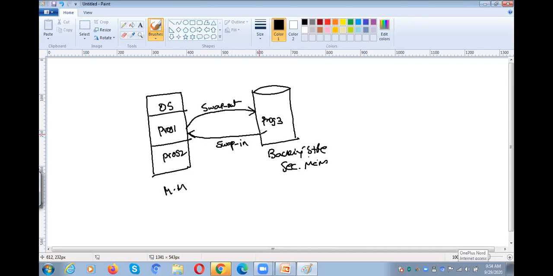Swap in means from secondary memory to main memory, or backing store to main memory. Swap out means from main memory to secondary memory. So program 1 will be here and program 3 will be swapped to here. After completing the execution of program 3, we will swap in program 1 into the main memory again. That is called swap out and swap in.